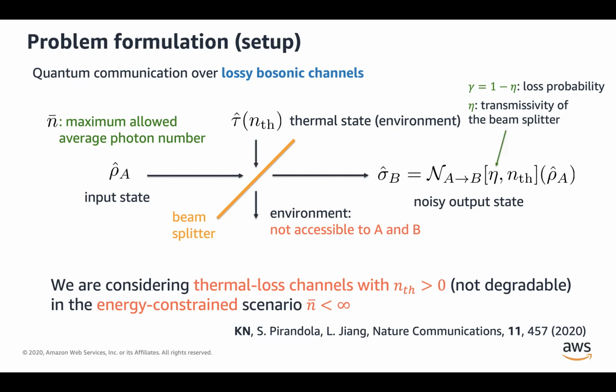Suppose in your setting you would have a thermal noise channel where this parameter n_th would be very small. Then one could expect by continuity arguments that the standard codes that work for the pure loss channel are still good codes, for example. Did you think about this? Or this could also be used to benchmark the results you have, how good they are in a setting where this n_th is small.